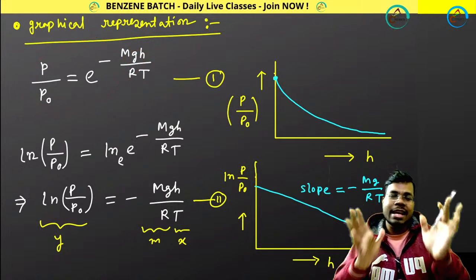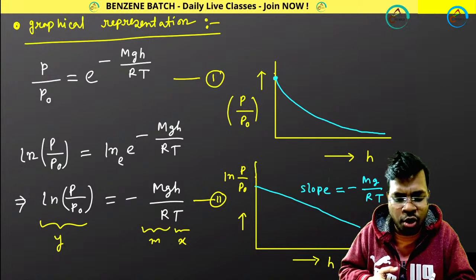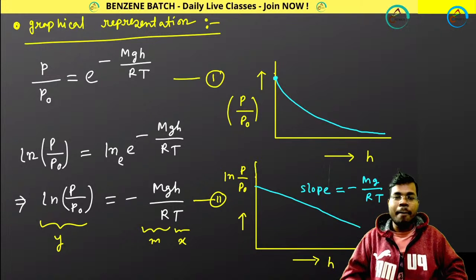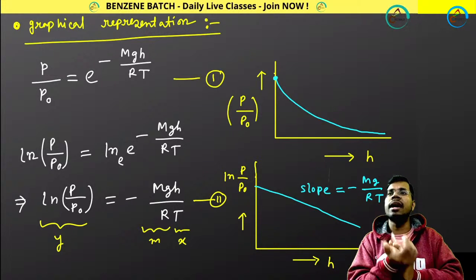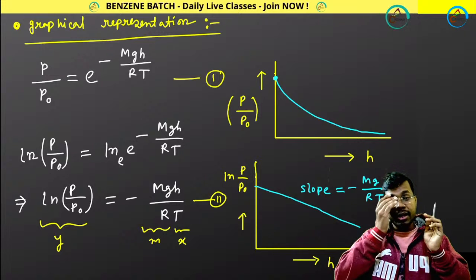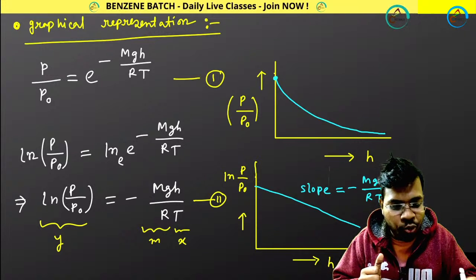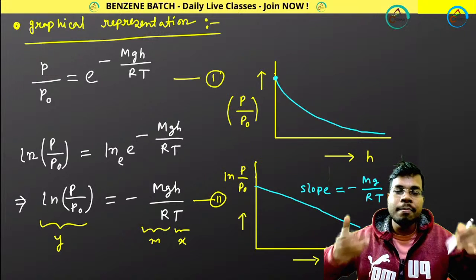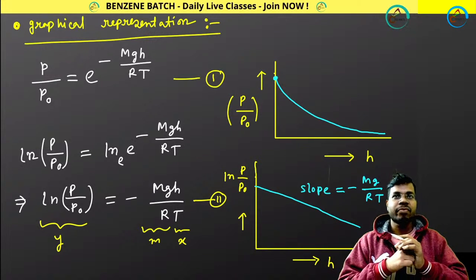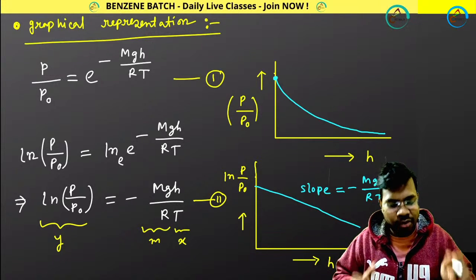Clear? So please tell me how many of you understood the basics of this plot, how I have drawn the plot from this expression. How many of you? Please do comment. I can see 26 students are watching. Please tell me how many of you understand from the basics how I am drawing this plot without just remembering. How many of you? Okay, good, very good, fine. So now let's move forward.